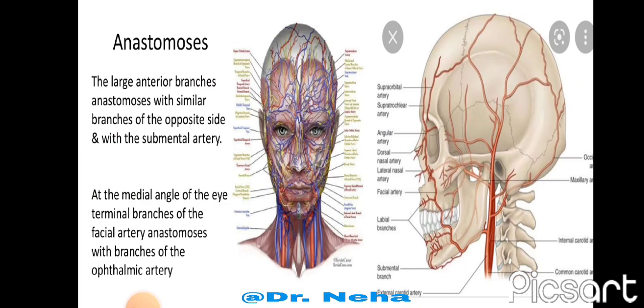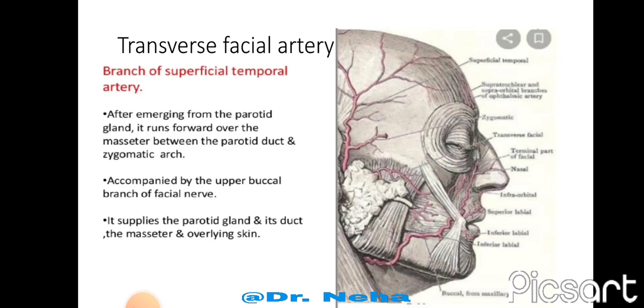Now anastomosis of the facial artery. These large anterior branches anastomose with the similar branches of the opposite side and with the submental artery. At the medial angle of the eye, the terminal branches of the facial artery anastomoses with the branches of ophthalmic artery. Now the transverse facial artery, it is a branch of superficial temporal artery.